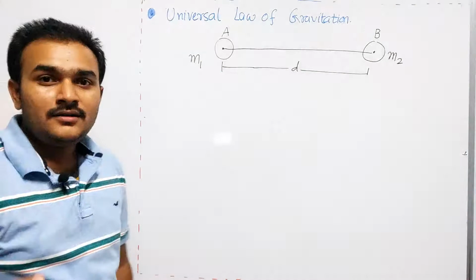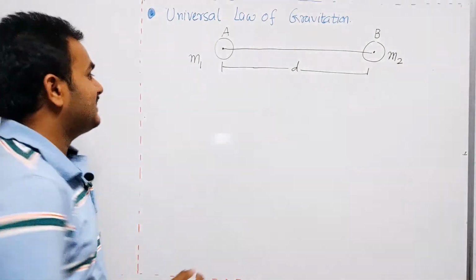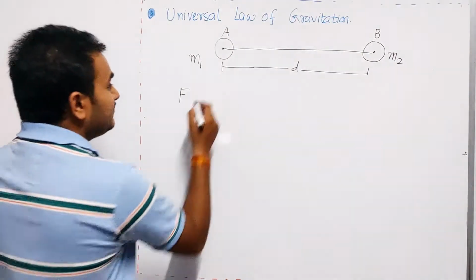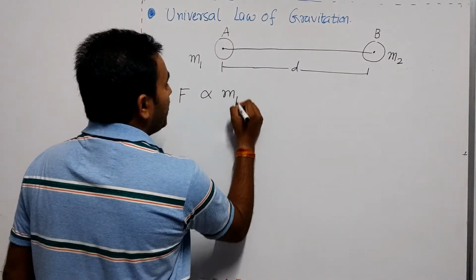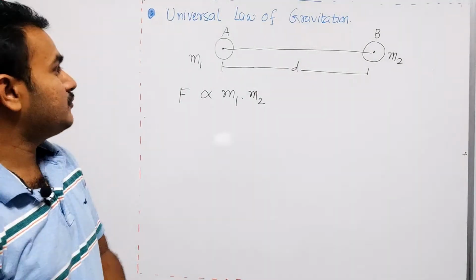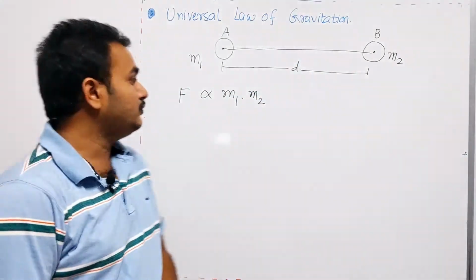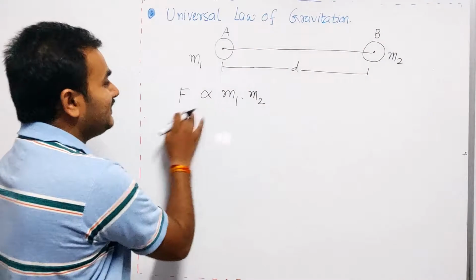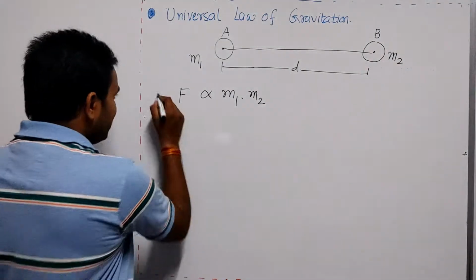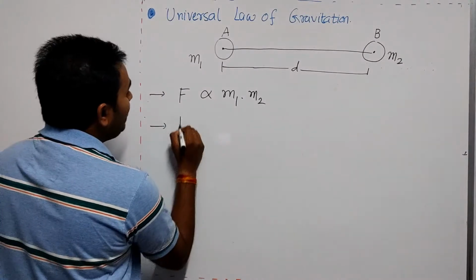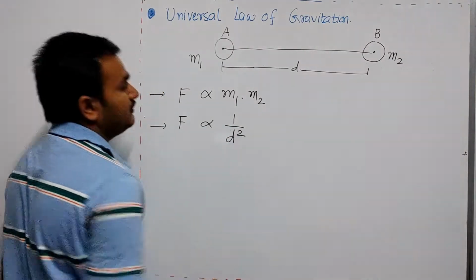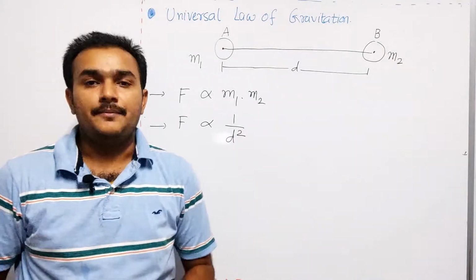Then the statement says that the gravitational force F is directly proportional to the product of the masses. If I multiply m1 by m2, then that product is directly proportional to F. Another thing is that the force is inversely proportional to the square of the distance between them.